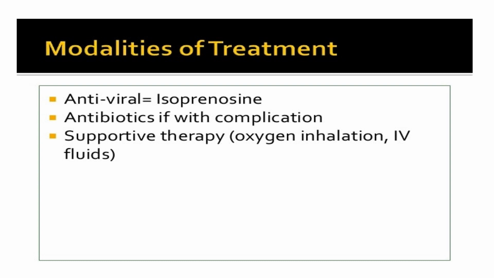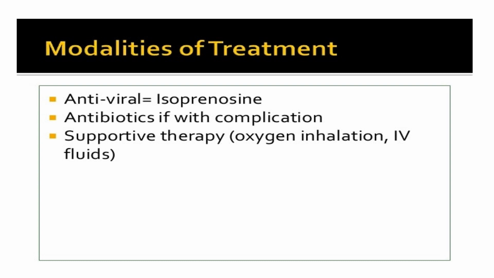Viral diseases have no specific treatment, but we will treat the signs and symptoms of the patient by general management. If we have an antiviral we can give it, but generally we don't need any antiviral therapy for these types of infections.